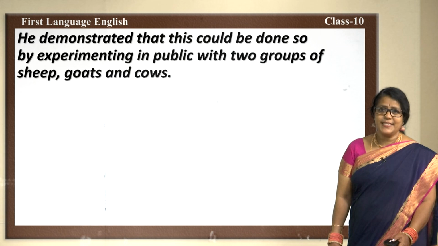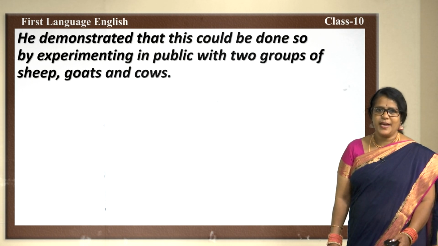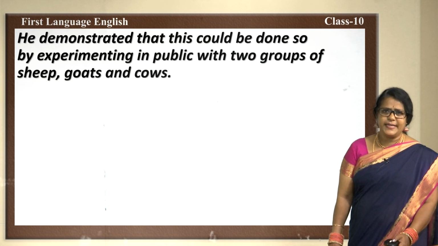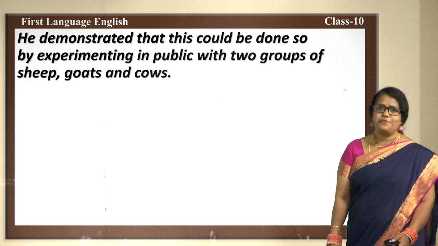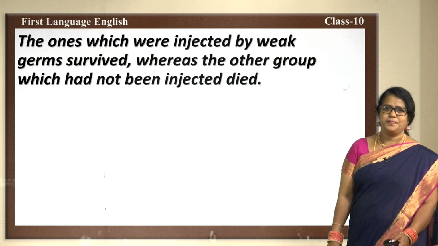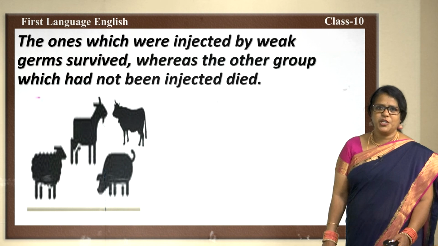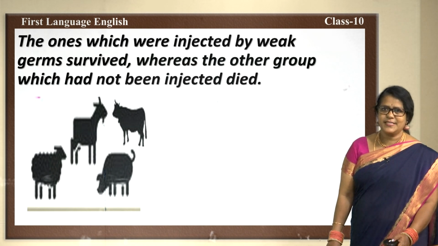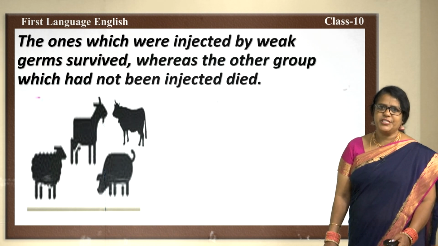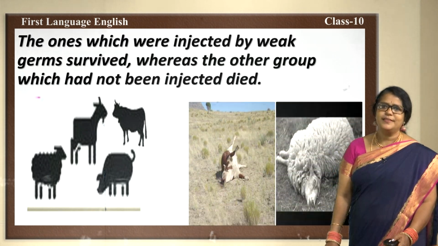He demonstrated that this could be done by experimenting in public with 2 groups of sheep, goats and cows. The ones which were injected with weak germs survived, whereas the other group which had not been injected died.